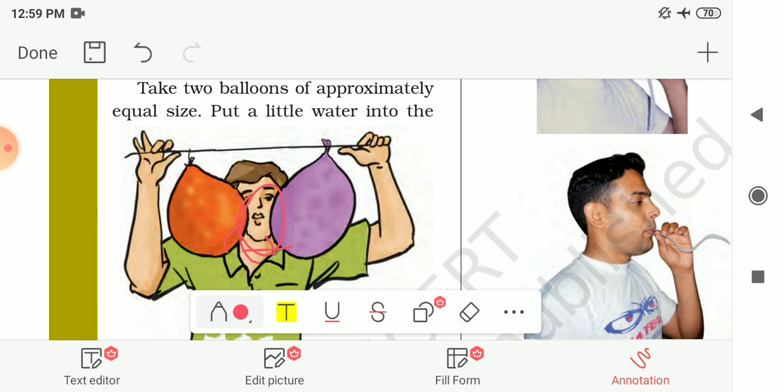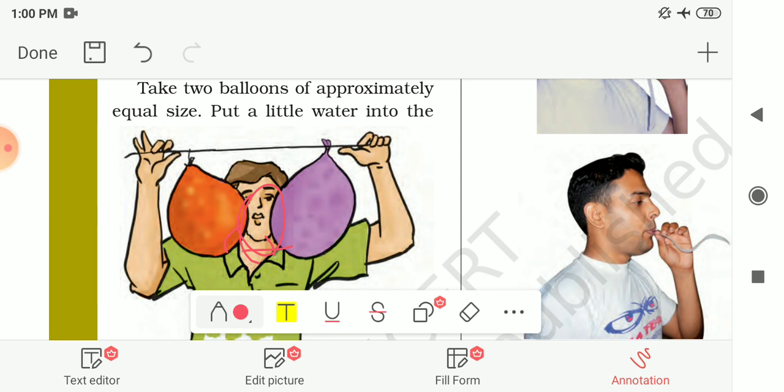And try this activity in different ways of blowing on the balloons to see what happens. If you perform this activity, you will find that on blowing in the space between the balloons, they come closer to each other. They will not go apart from each other, but they will come closer to each other.